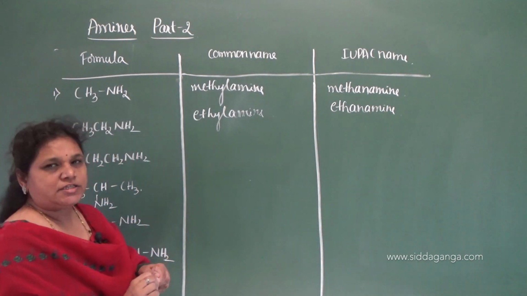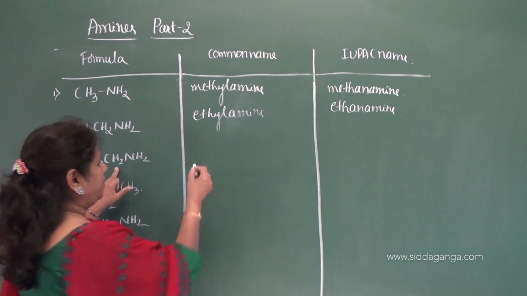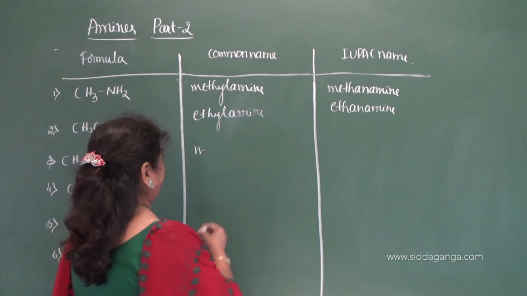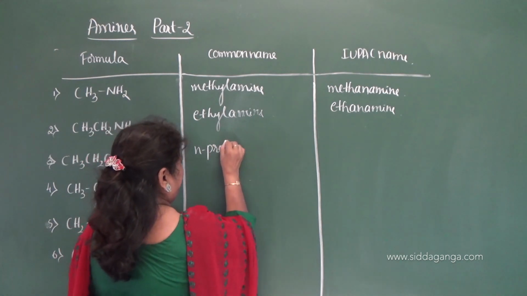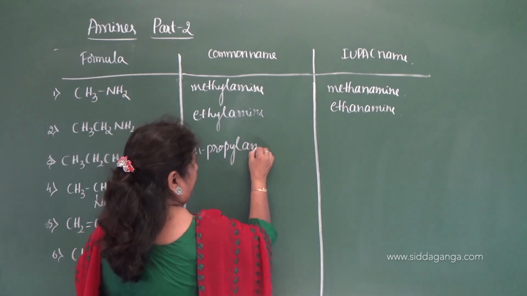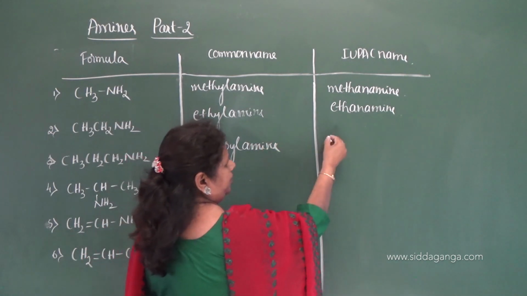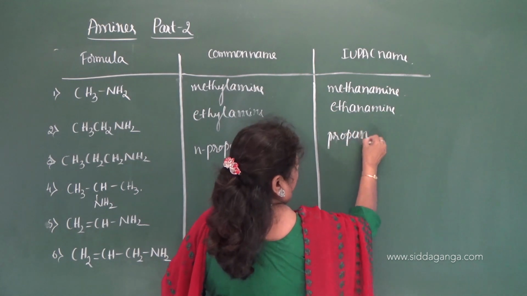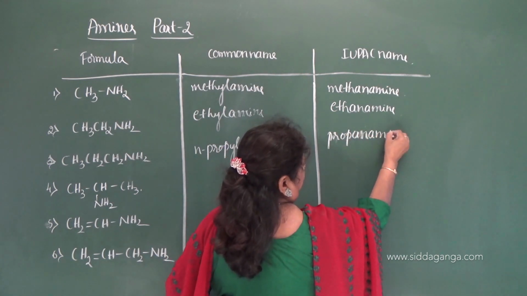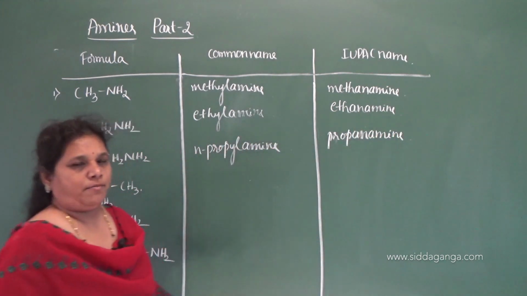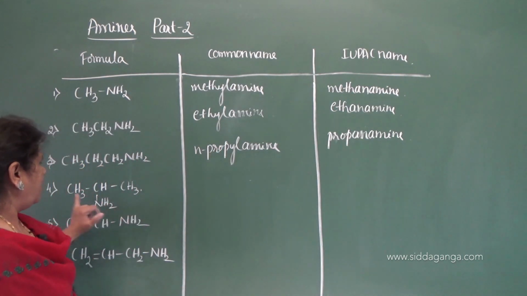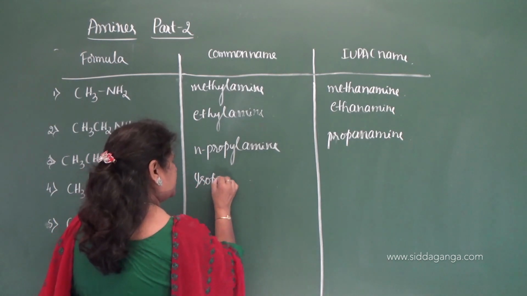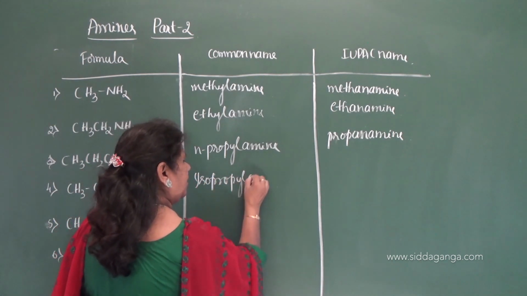Now the third one has an n-propyl group, therefore it is n-propylamine, and the IUPAC name is propanamine. And what about this? This is an isopropyl group, therefore it is isopropylamine.